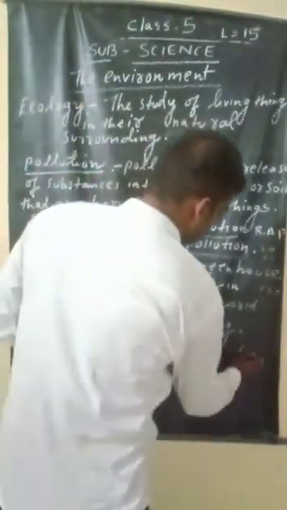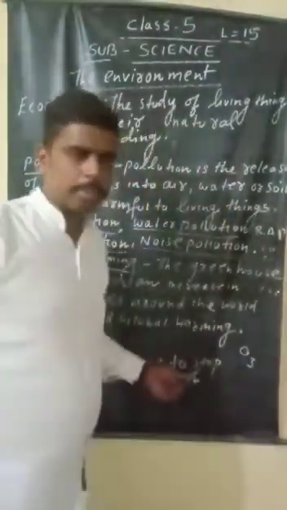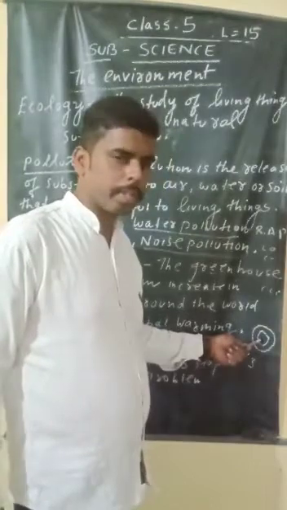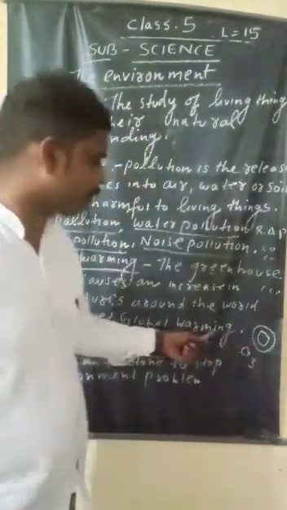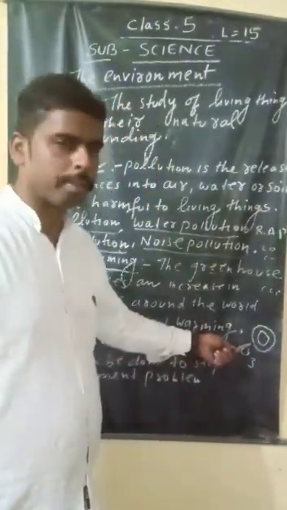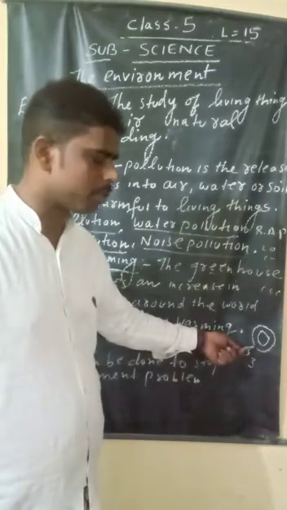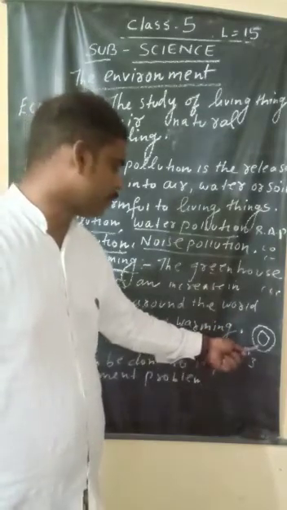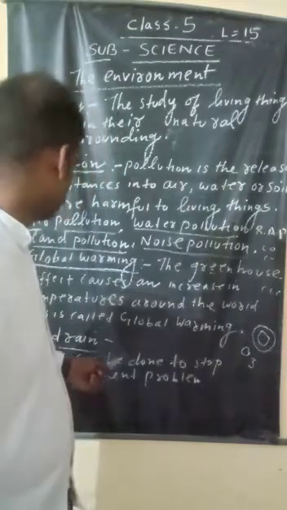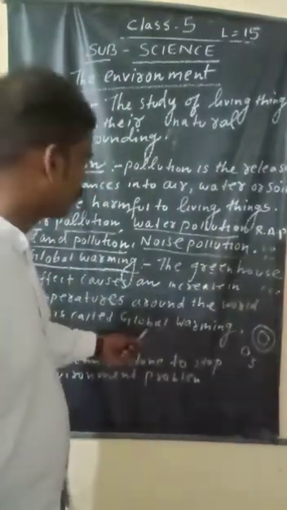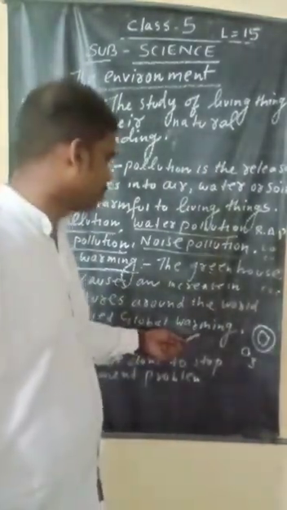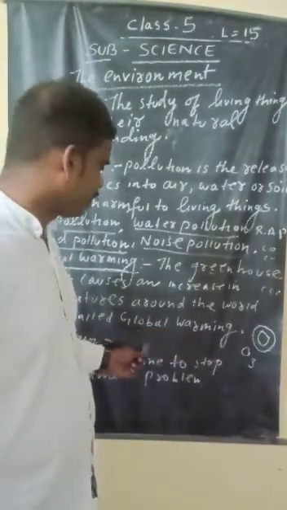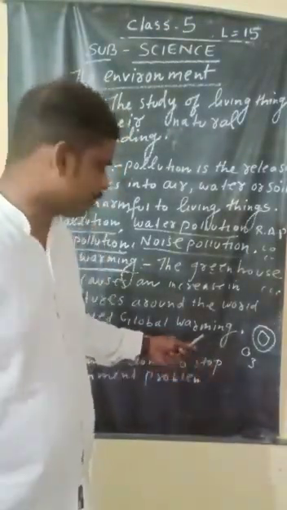There is also the ozone layer, O3, which protects us. It is like a blanket. It protects us from the harmful radiation coming from the sun. If this harmful radiation reaches us, it causes cancer, skin problems, and eye problems, and it causes many problems to plants also. That's why we need to control global warming and pollution, plant more and more trees, and stop the cutting down of trees.